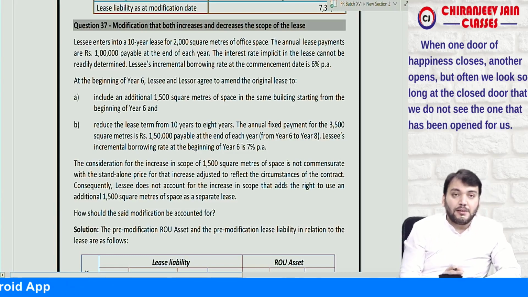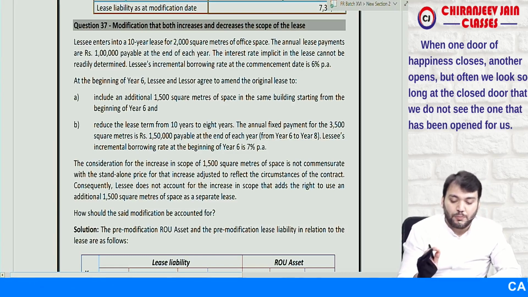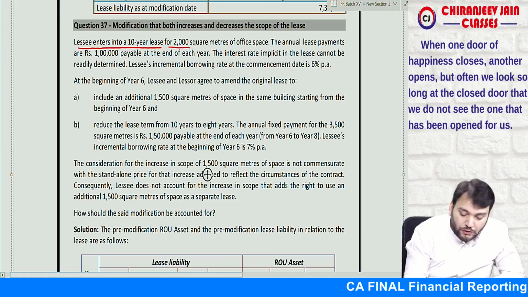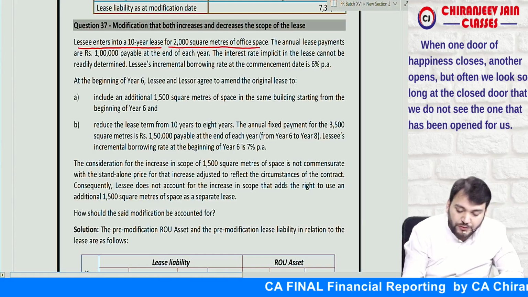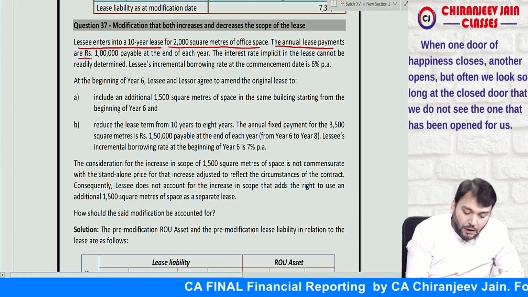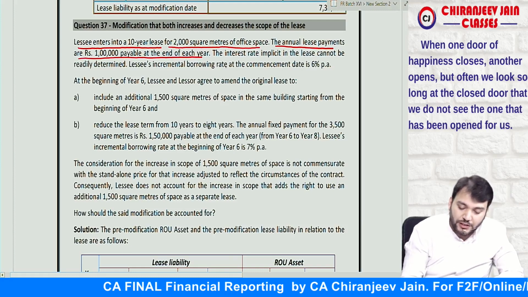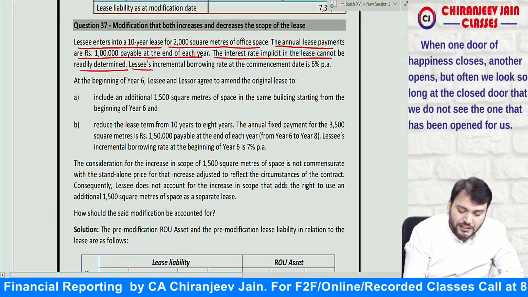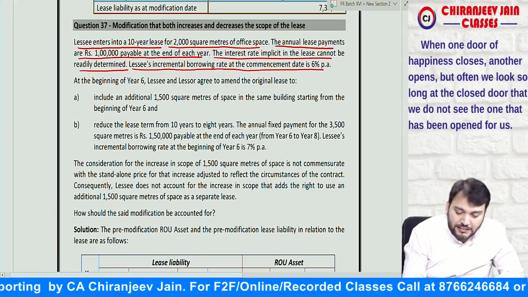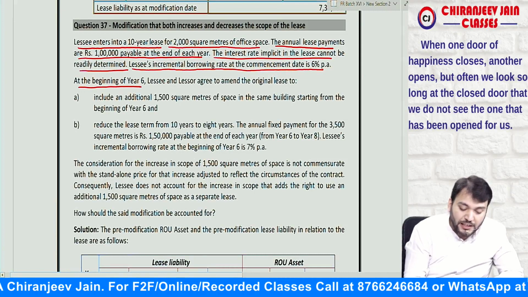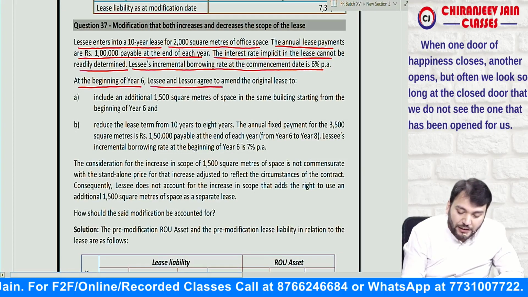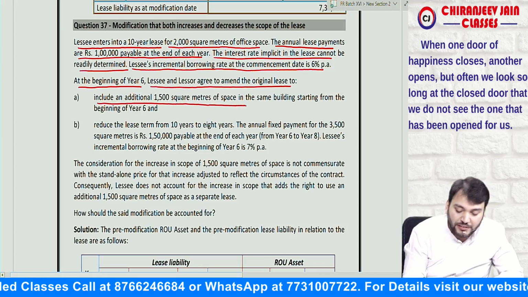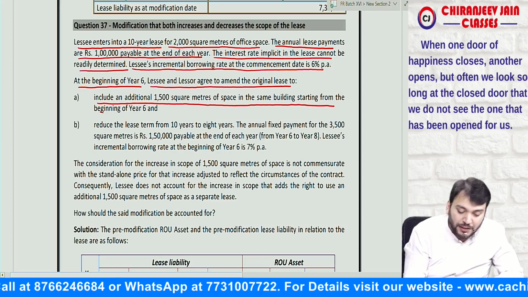There is a modification that both increases and decreases the scope of the lease. Lessee enters into a 10-year lease for 2000 square meter of office space. The annual lease payments are rupees 1 lakh payable at the end of each year. The interest rate implicit in the lease cannot be readily determined. Therefore, lessee's incremental borrowing rate at the commencement date is 6%. At the beginning of year 6, lessee and lessor agree to amend the original lease to include an additional 1500